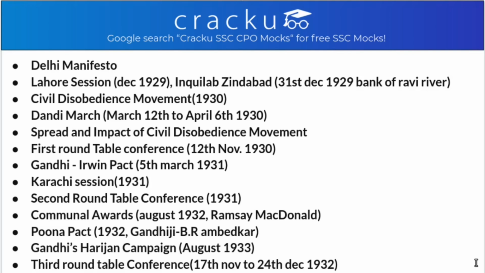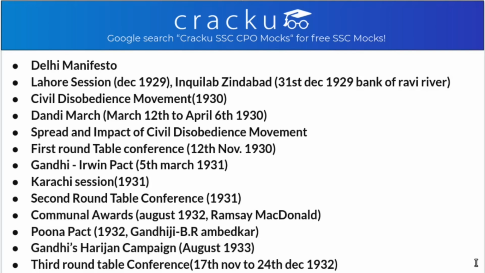After the Lahore session came the civil disobedience movement. The Congress Working Committee authorized Gandhi ji with full power to launch the civil disobedience movement when they found no positive response coming from the government on their demand of Purna Swaraj. When that was not coming, under the leadership of Gandhi ji they started the civil disobedience movement.